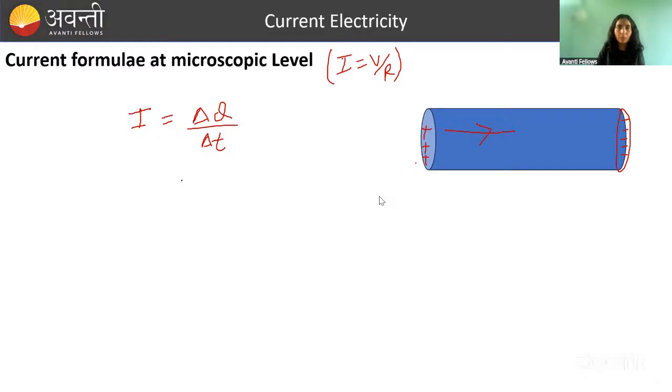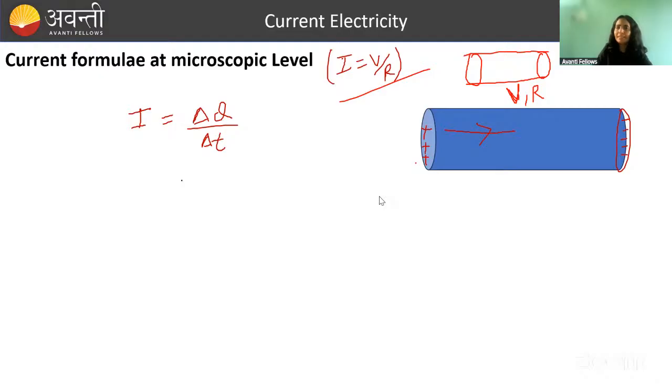Now you must be thinking, why are we calculating current again? So I equal to V by R, we calculated this at the macroscopic level. How? The potential difference across the conductor is given as V, the resistance is R, and we calculated the current. But what if we have to calculate current at the microscopic level?